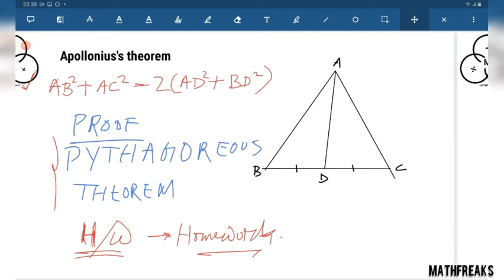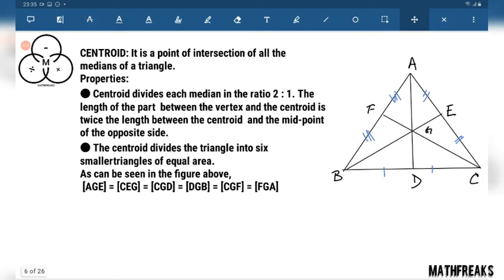Now we are moving ahead to the idea of centroid. Centroid is simply the point of concurrency of the three medians. The most important thing in centroid is that the centroid divides each median in the ratio 2:1. This 2:1 is very important.